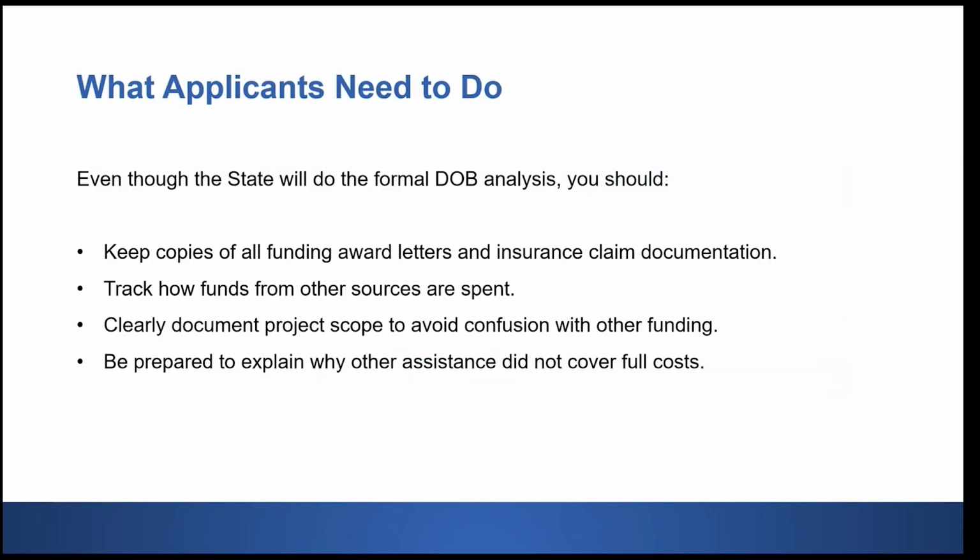And so while the state is responsible for conducting the actual duplication of benefits analysis, applicants still play an important role. That role is to make sure that you disclose all sources of disaster assistance that you receive, whether that's FEMA or any other funding. You'll also need to keep records, provide documentation, and respond to any state requests for clarification.